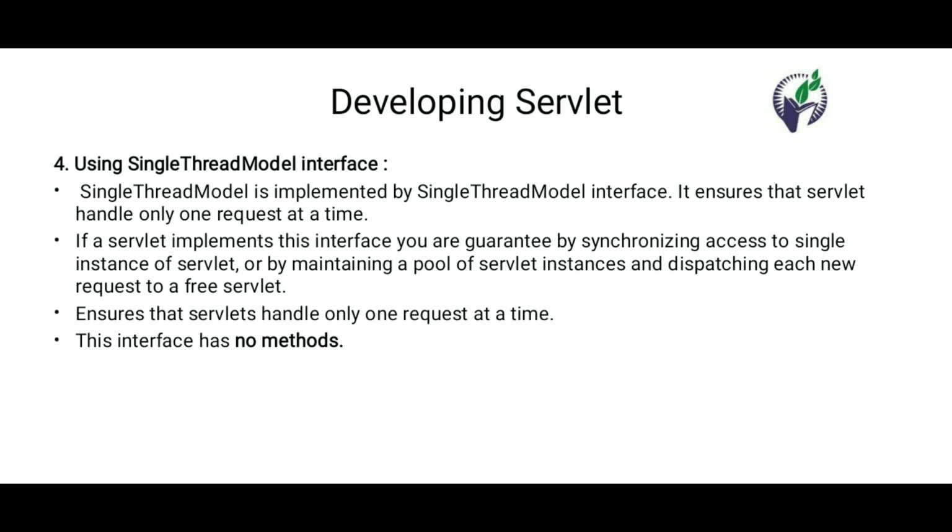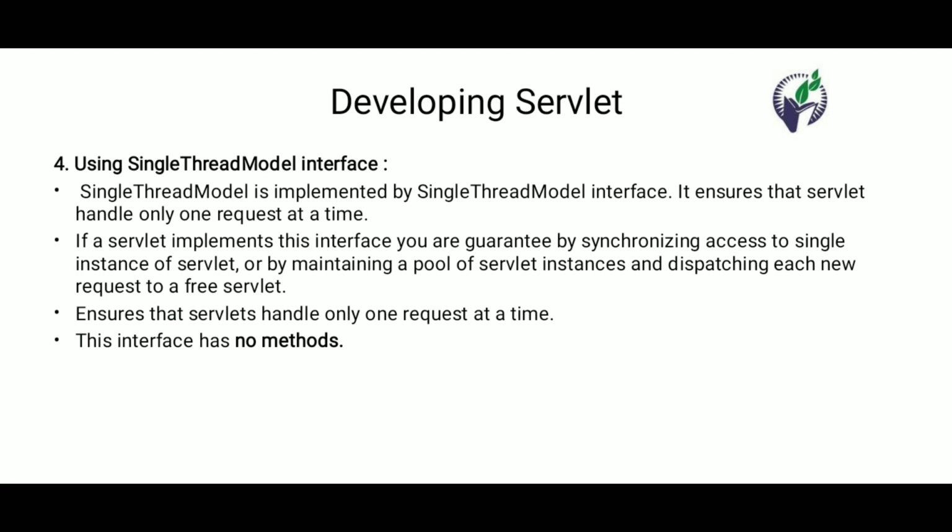If a servlet implements this interface, you are guaranteed this by synchronizing access to a single instance of the servlet, or by maintaining a pool of servlet instances and dispatching each new request to a free servlet. It means that when multiple requests arrive, only one request is executed at a time, and it does not work in parallel.